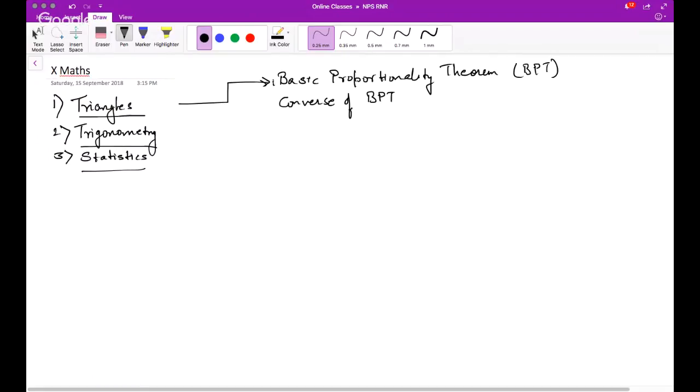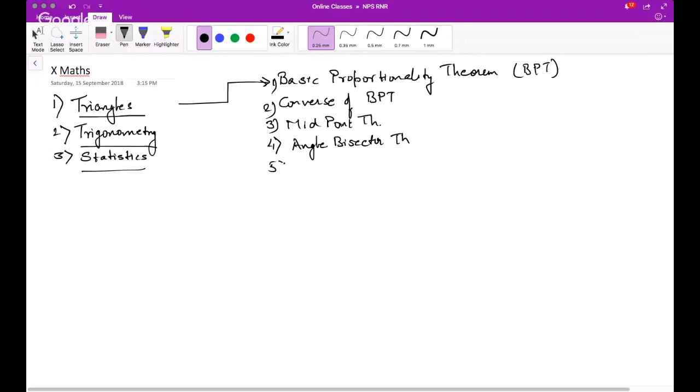Then we had midpoint theorem, then we had angle bisector theorem. These theorems we revised the other day when we had a live session, correct?